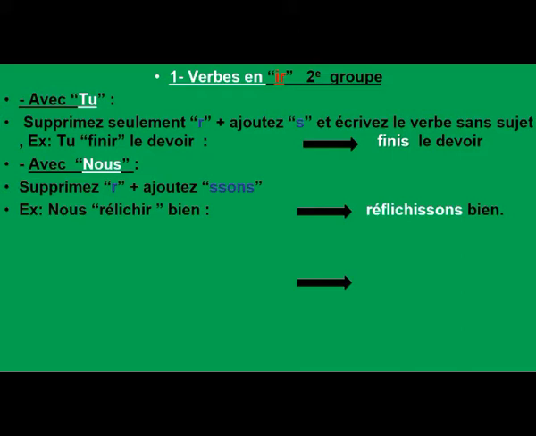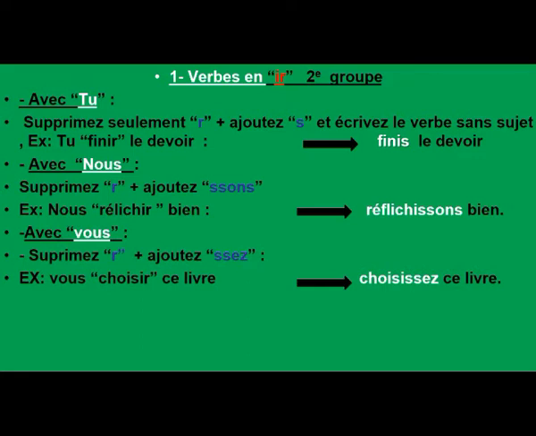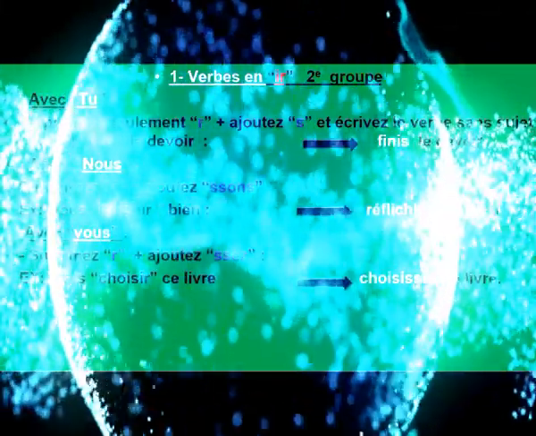I just cancel the last letter and I add S-S-O-N-S, with the pronoun nous. And if I want to write it with vous, I just cancel the last letter R and add S-S-E-Z. Exemple, vous, choisir, ce livre. Choisissez ce livre. What do I do? I just cancel the last letter and add S-S-E-Z. C'est clair? C'est compris? Do you understand?